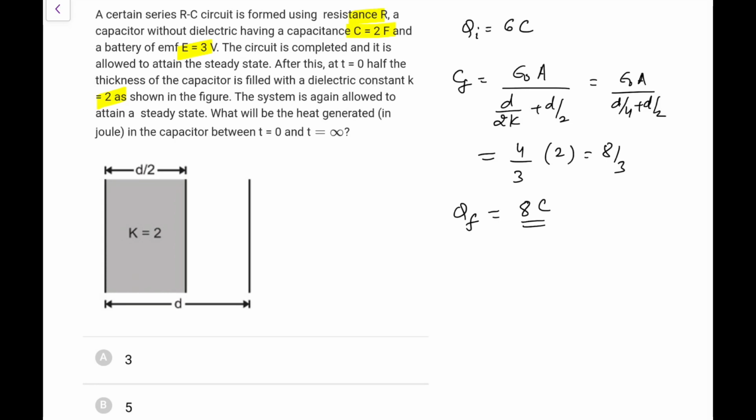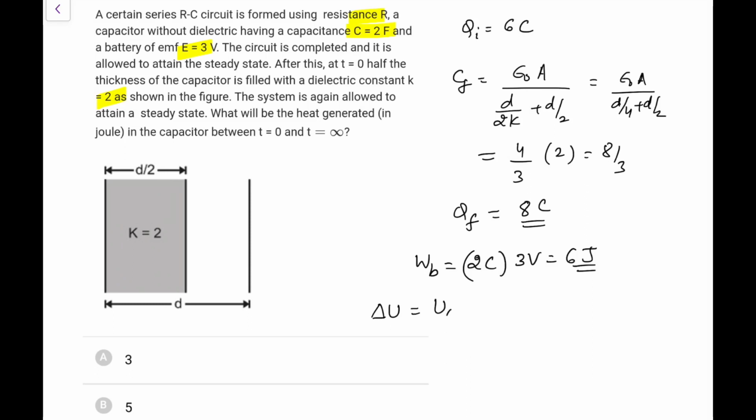So the charge which is being passed through the battery, the work done by the battery, delta Q, would be equal to 2C into V, which is 3 volt, that is 2 coulomb into 3 volt, that would be 6 joule. So work done by the battery is 6 joule, and what is the energy change?